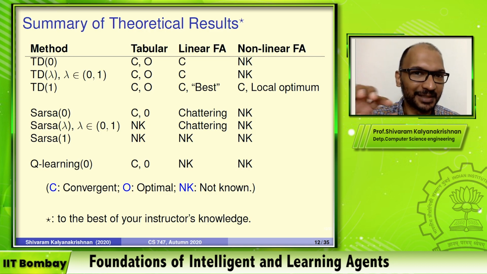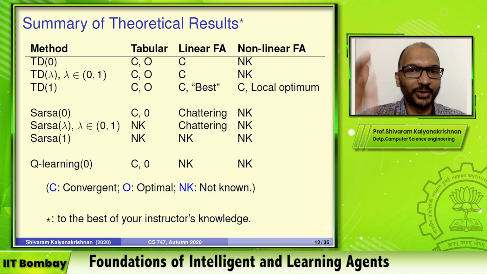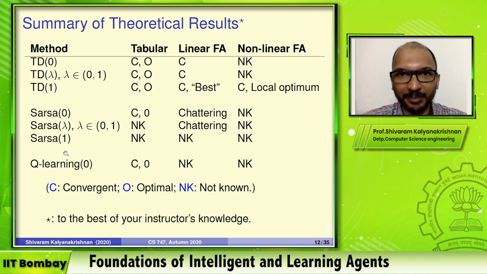I think there might be some slight caveats, departures from some of the claims that I'm making over here, based on more recent literature. But by and large, the picture does not look very different from this. So what's going on over here? We're going to look at many of the methods that we have presented as a part of the lectures here and see what are their theoretical properties under different function approximation